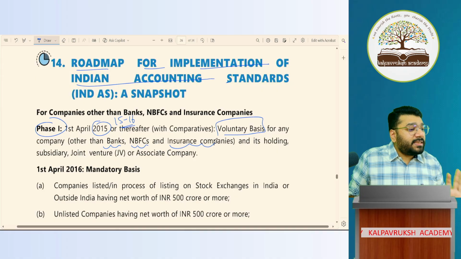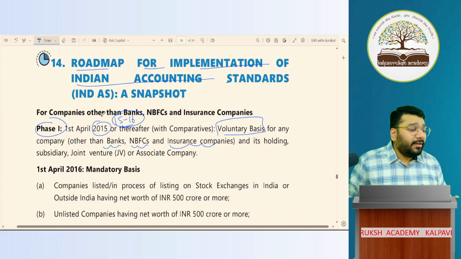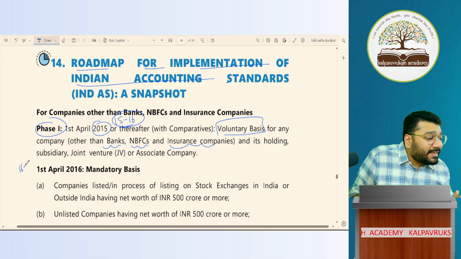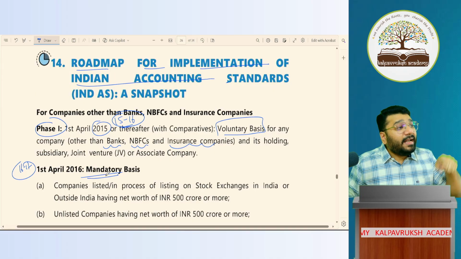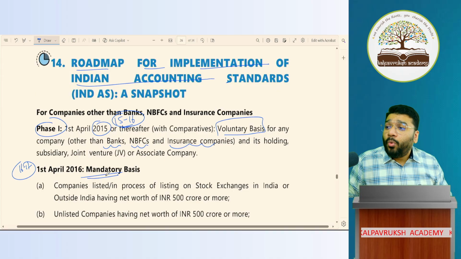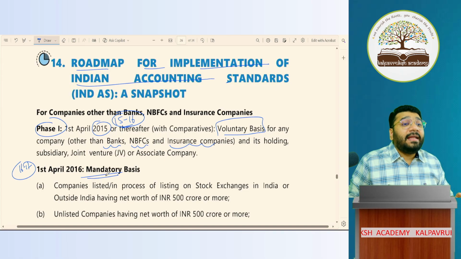Not got it? This is in 15-16. When they saw nobody's applying, then what did they do? In 16-17, they made it mandatory. In the financial year 16-17, Ind-AS was made applicable. Sir, was it made applicable on all the people? No. Again, they gave the criteria.